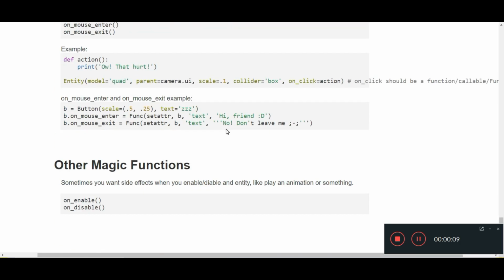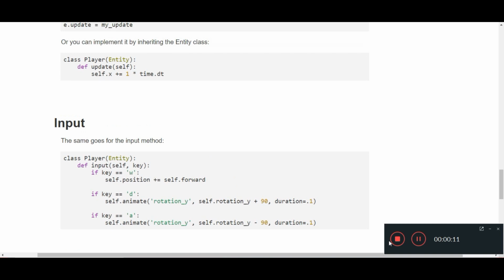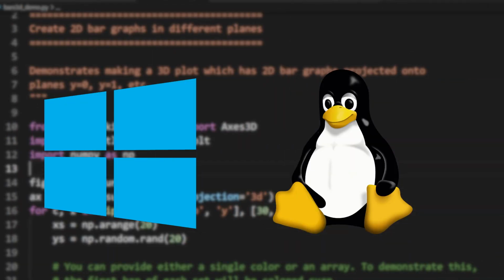And the next one is the platform facility. The Ursina library only works on Windows and Linux platforms, and that's all about the explanations. Let's start to code.